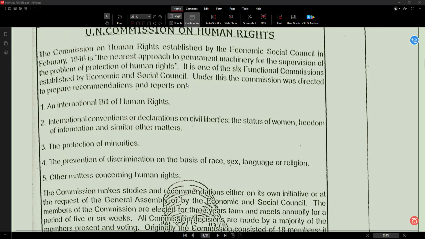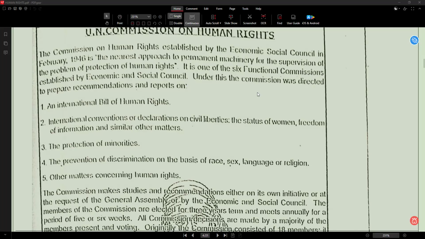The entire sentence means this commission is one among 6 important committees created by the Economic and Social Council. For example, one department among many departments in an organization.